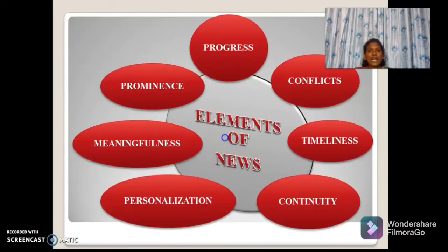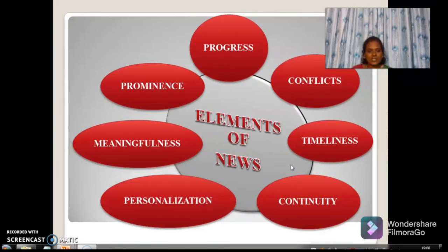The other set of news elements are this: progress, conflicts, timeliness, continuity, personalization, meaningfulness, and prominence. Okay. In progress, technological advances and new discoveries will always be the subject for discussion and a relatable news story. In conflict, news stories about man vs. man or man vs. nature, man vs. machine, man vs. himself. Conflict has an element of drama that gets attention and hence serves as a criterion for news selection.